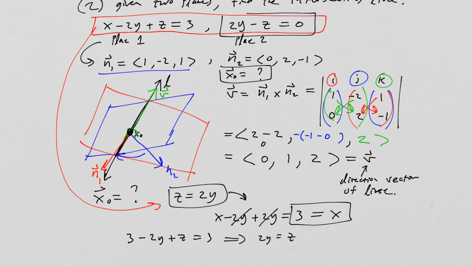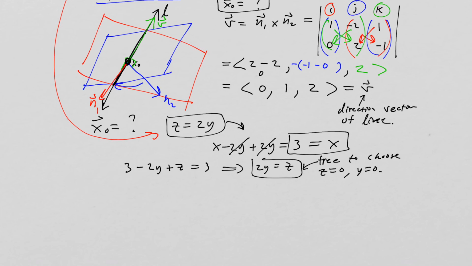We already knew that from before, but it turns out that these are both free to choose whichever you want for these. So in this particular case, what I can do is actually say that z is equal to 0, and then so is y equal to 0. Cool. All right, so from there, we could figure out what x naught is. It's going to be 3, 0, 0.